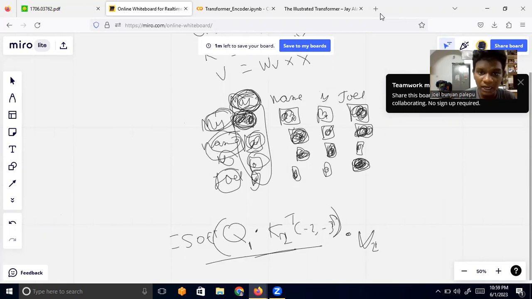So we're going to multiply query 1, which is the actual word that we are calculating now, by k2, determining how important we should give to this word name. We multiply by k2 because k2 is nothing but the key vector of name. Then we do the same for everything. We also do it with name: q2 times k1, q2 times k2, and all that.